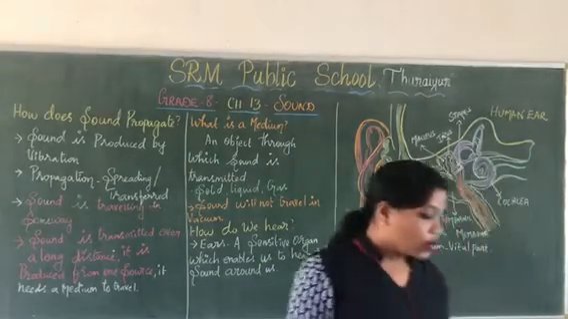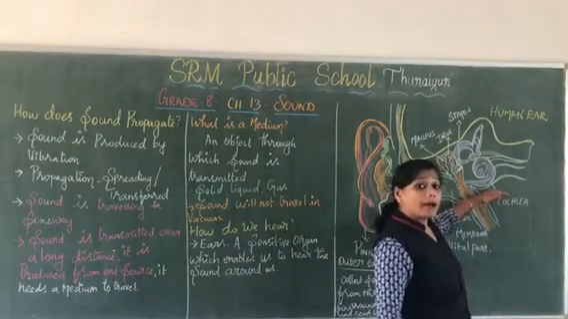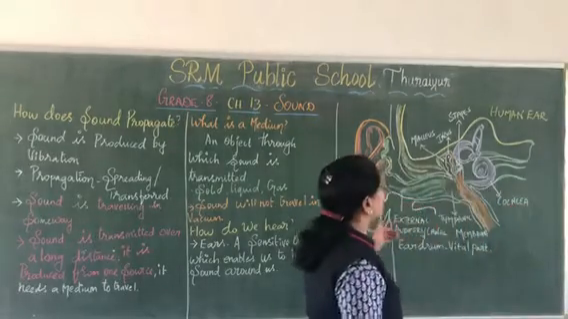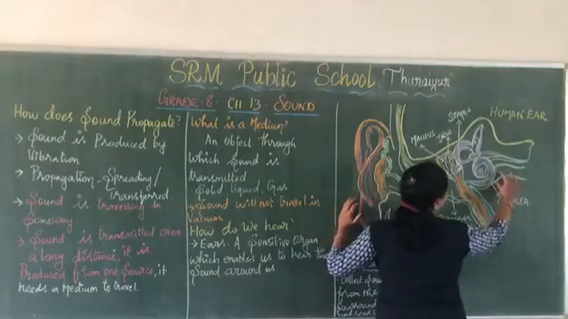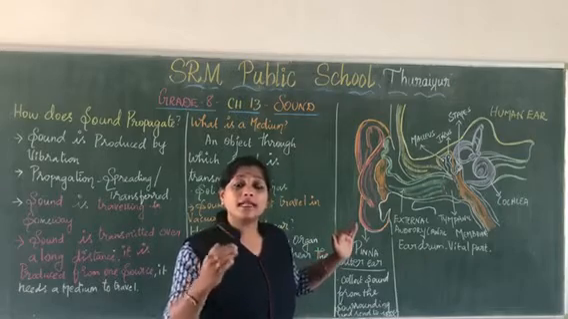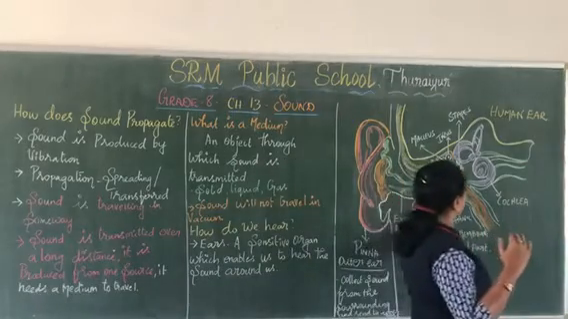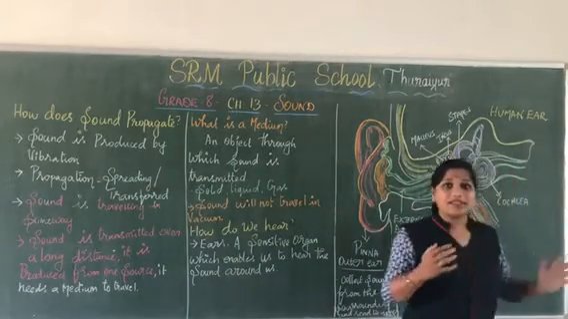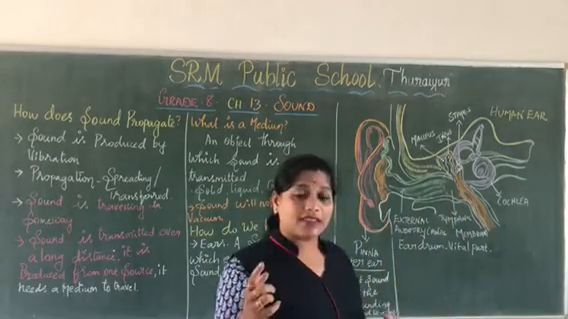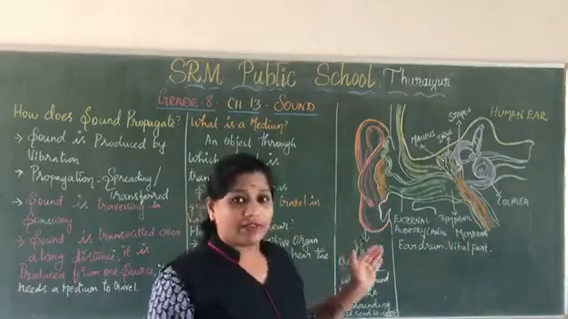Clear, all of you? So the inner ear is connected with another important part called the cochlea. What is it called? Cochlea. And this cochlea is connected with the auditory nerve. What will this auditory nerve do? When you hear something, the sound passes through here, and the auditory nerve carries that sound, because this auditory nerve is connected with our brain. Clear, all of you?